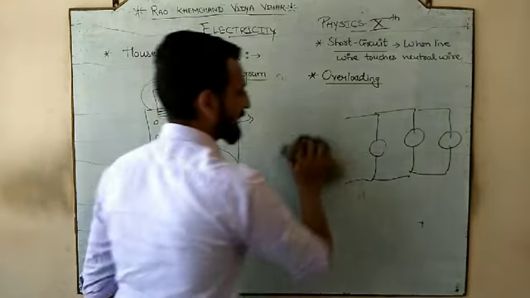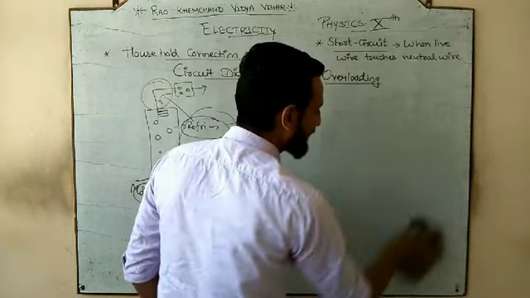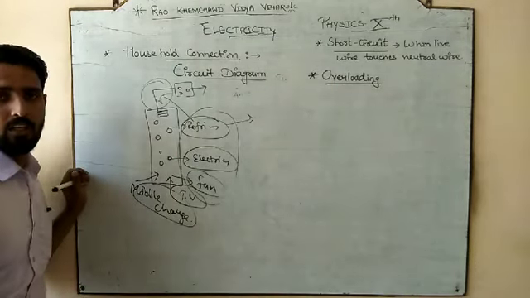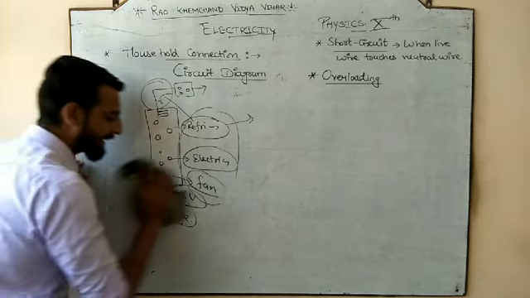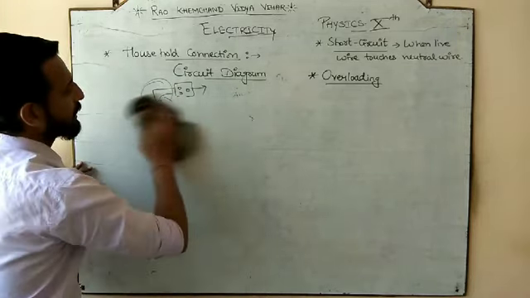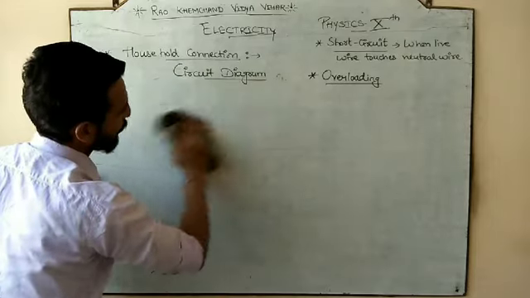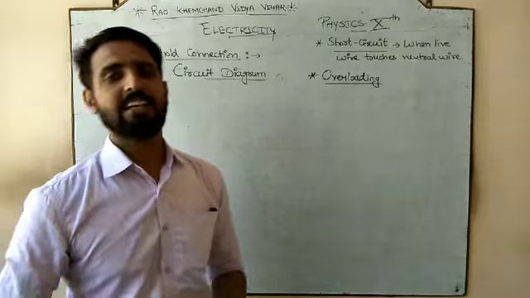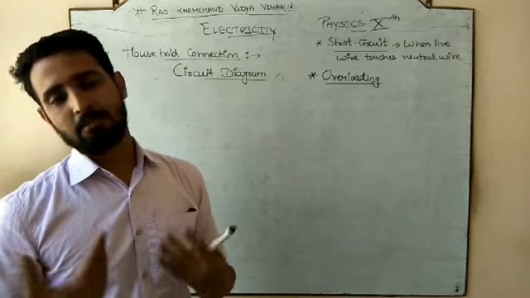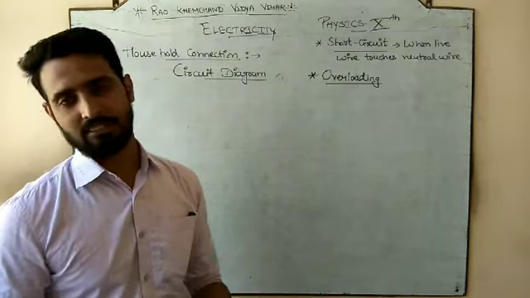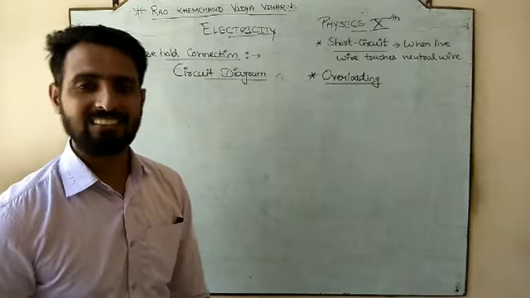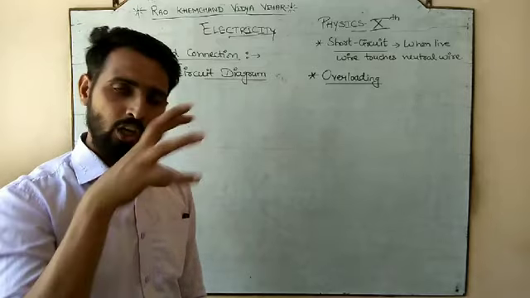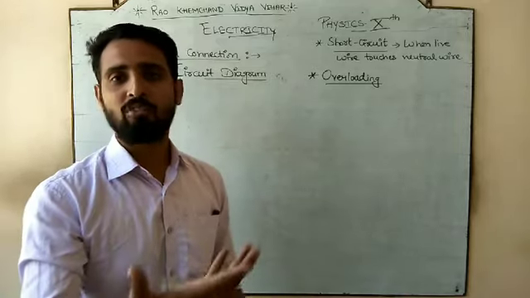But if you connect all in the same circuit in series, that will cause a high amount of current to flow through that single wire, and when a very large amount of current flows, it will cause the production of heat. This might damage the appliance or the circuit board, and this is called overloading. Overloading means you are applying the load, the power, but in an excessive manner.